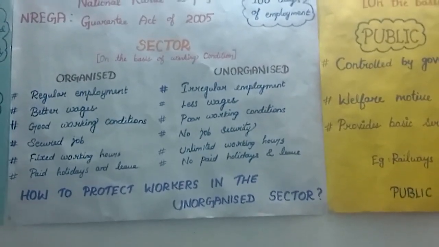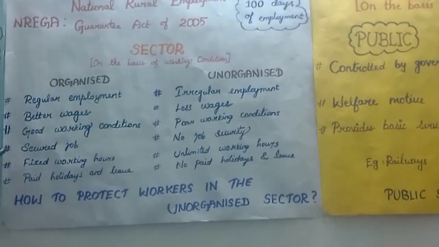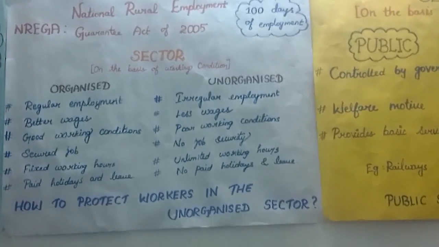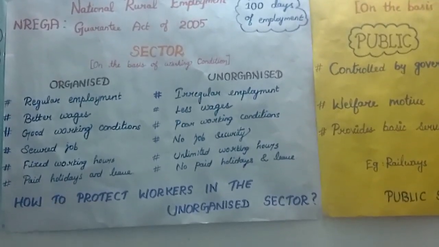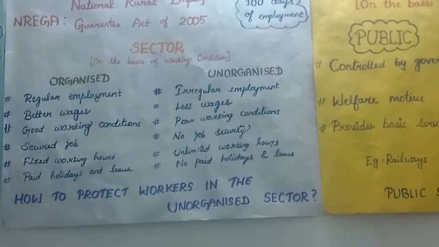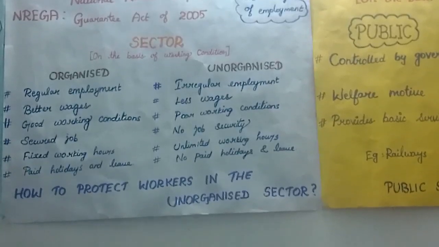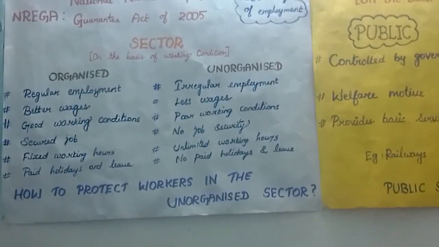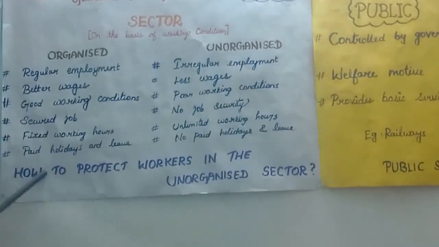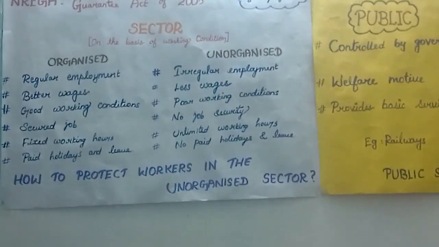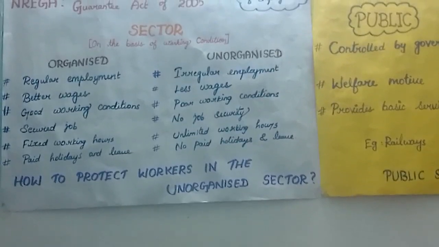For example, private schools, our school, and some other matriculation schools, also beyond the schools, TVS company, Reliance company, these companies also come under the organized sector because they are giving the facilities which are given here, they are enjoying them, therefore they are called the organized sector.